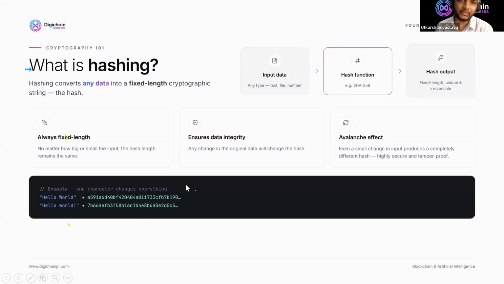Now, how is this linked with the previous question, that if the block is added to the blockchain, then if someone tries to change the block, they cannot change it. So I will take you to one image here to understand more clearly how immutability, or we can say the data cannot be changed once it is stored on the blockchain.